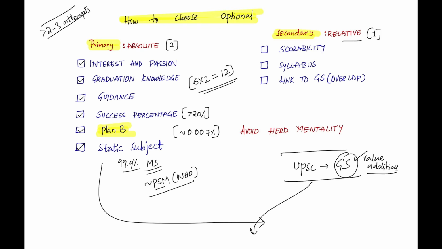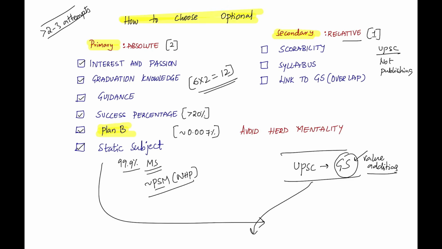First, let me give a disclaimer saying that these 3 criteria are secondary to me as Dr. Naveen. I might sound biased, but I'll tell you the logic behind this, because scorability should never be a criteria to choose an optional, because the UPSC board is not publishing scores on a public platform.